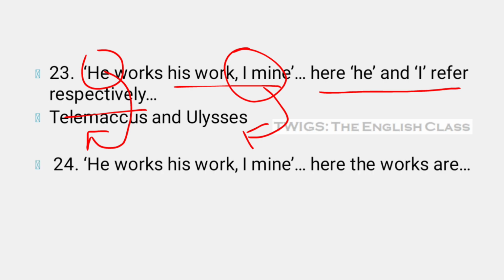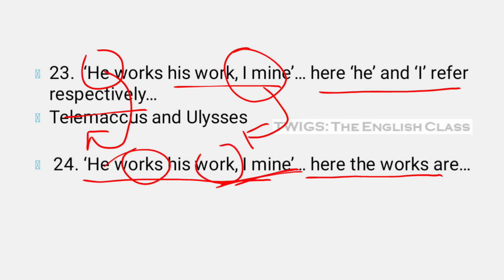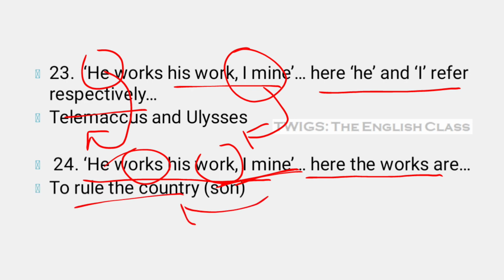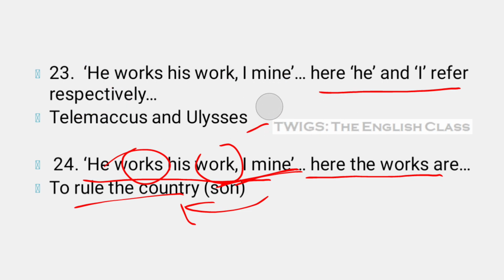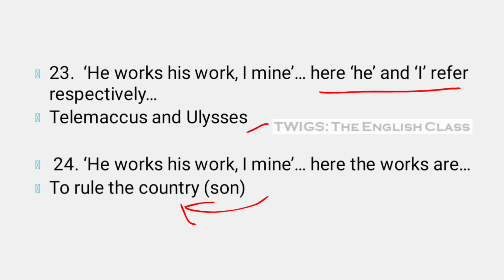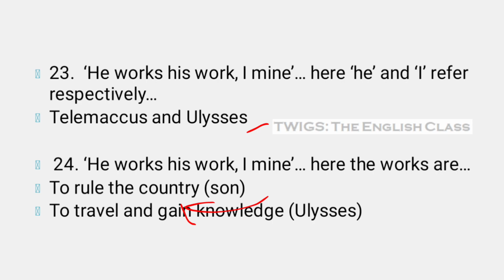He works his work, again the same line. Here there are two works, the works of his son and the works of mine. Mine means the works of Ulysses. So here the right answer is: to rule the country is the work of Telemachus, and to travel and gain knowledge is the work of Ulysses. These are the two works mentioned here.